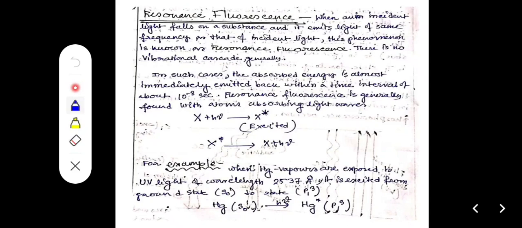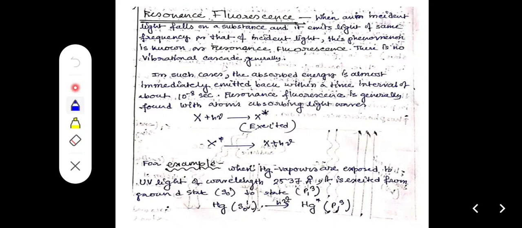Actually, when a molecule absorbs some amount of energy, it is activated and goes to an excited state. But there is usually some energy loss due to vibrational cascade, collision, phosphorescence, or other phenomena, so the same amount of light cannot be emitted.